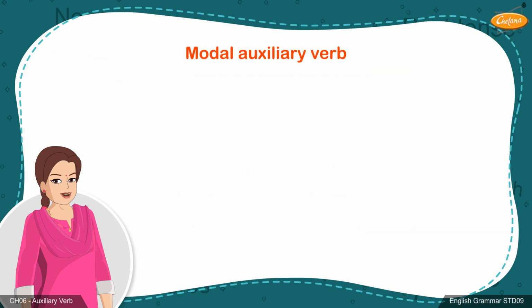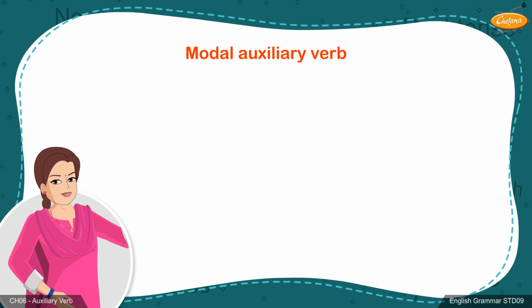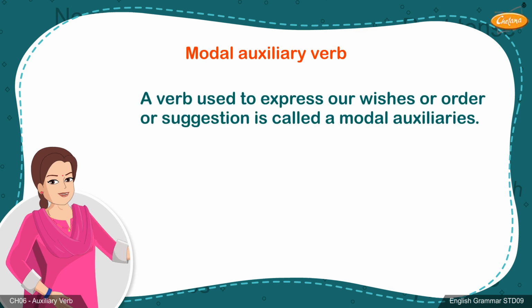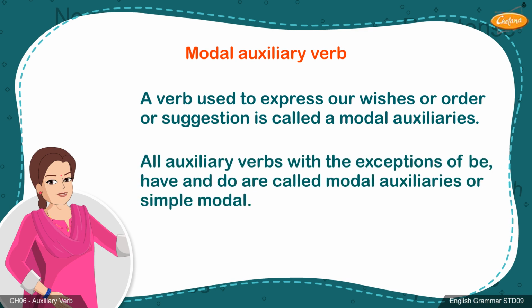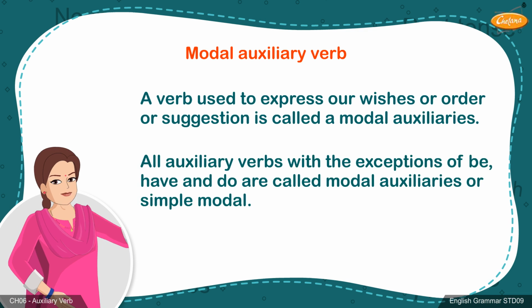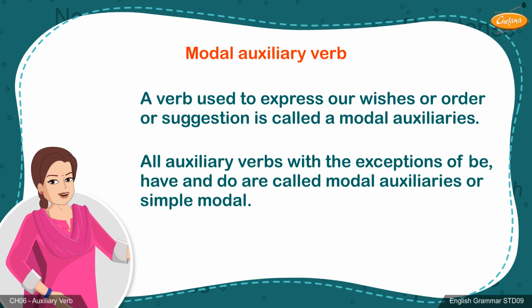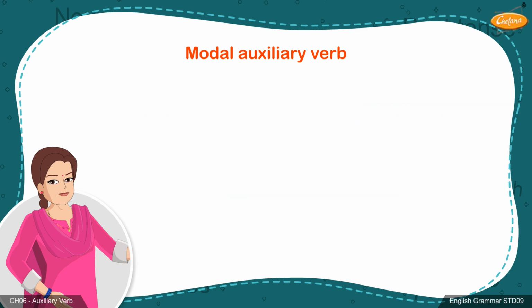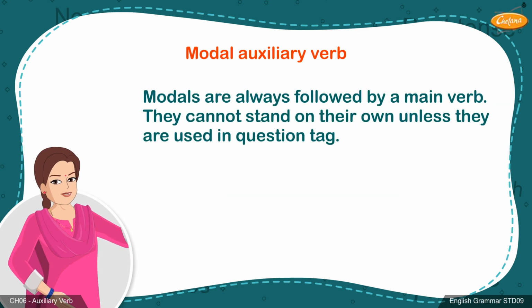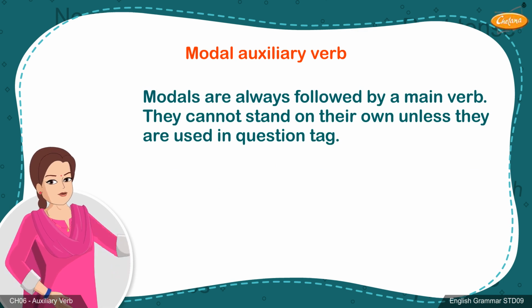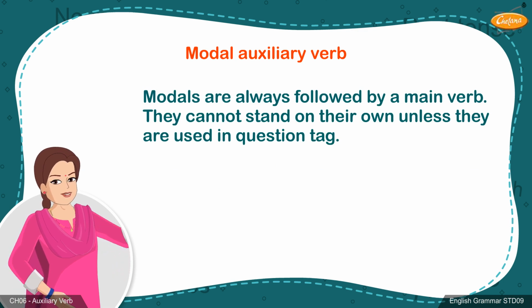2. Modal auxiliaries never change form. A verb used to express our wishes or order or suggestion is called a modal auxiliary. All auxiliary verbs with the exceptions of be, have and do are called modal auxiliaries or simple modals. Modals are always followed by a main verb. They cannot stand on their own unless they are used in a question tag.